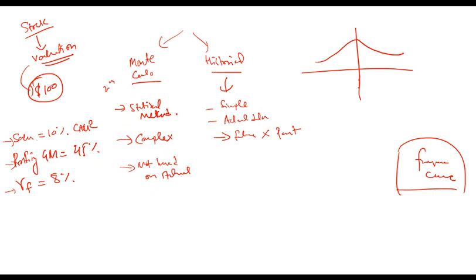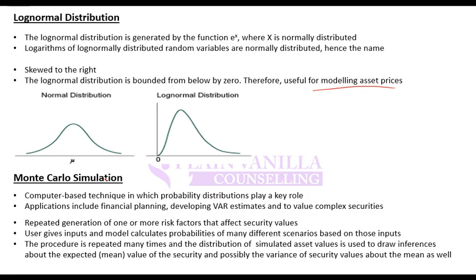So these are the disadvantages or advantages. Advantages, that it covers almost everything. So coverage is very high. Covers almost all the scenarios. So this is Monte Carlo and historical simulation.